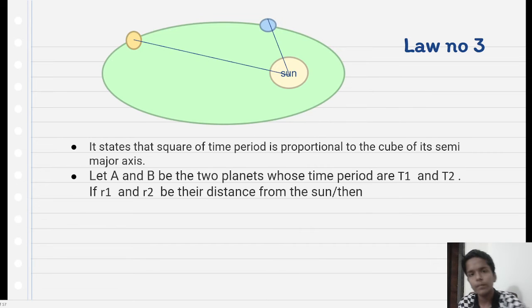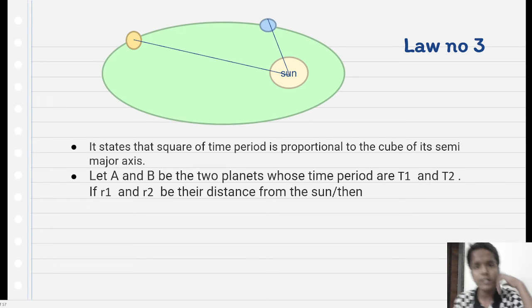Moving to the third law. It states that the square of the time period is proportional to the cube of its semi-major axis. Semi-major axis means its radius. Think that the focus is the sun. It is our orbit, and these are the planets. You assume that R1 is different, R2 is different, and the time periods of the two planets are different.